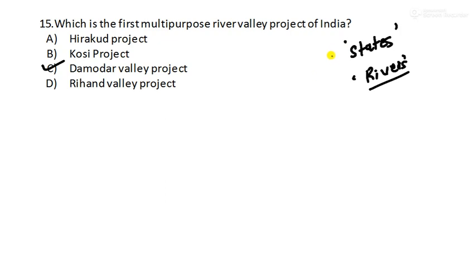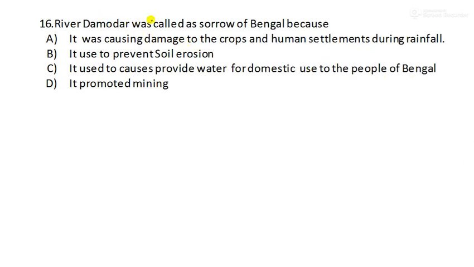Okay, moving to the next question. River Damodar was called the Sorrow of Bengal. They can also ask which is called the Sorrow of Bengal, so you have to remember River Damodar.